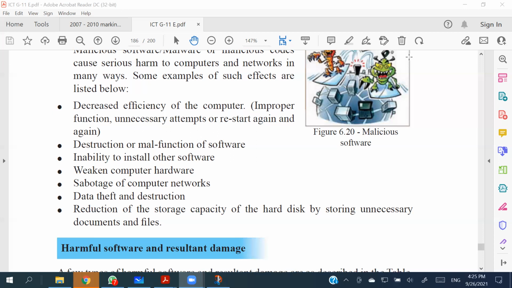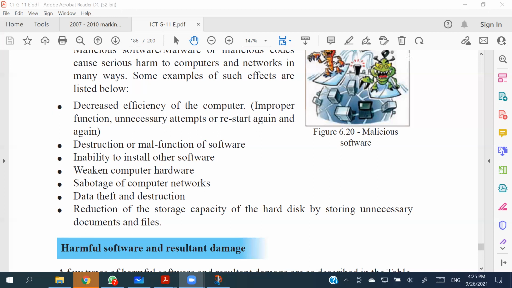So sabotage of computer networks can happen. The networks can malfunction, and data theft and destruction can happen, right? Someone can hack into your computer, and a virus may allow that hacker to enter your computer, right? Reduction of storage capacity of a hard disk by storing unnecessary documents and files. Yeah, that is what we call duplicating things. That happens with pen drives in most cases.